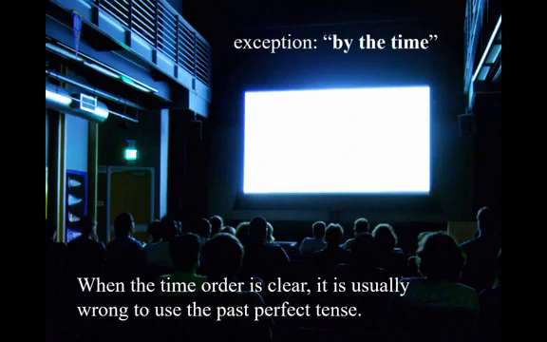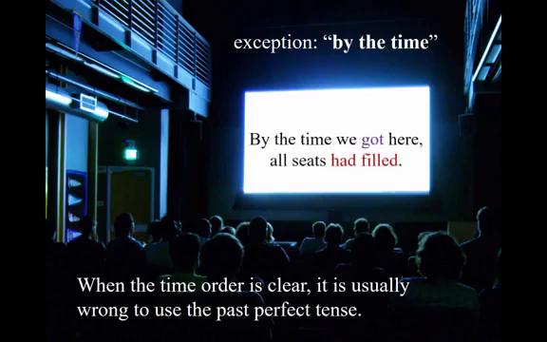A common exception to this rule is by the time, a phrase that pretty much means before. When we use this phrase, the time order is clear, but we almost always use the past perfect. For example, by the time we got here, all the seats had filled. Larry and I had to stand in the back of the theater to watch the movie. Notice that by the time can be specified. For example, 7:45. By 7:45, all seats had filled.